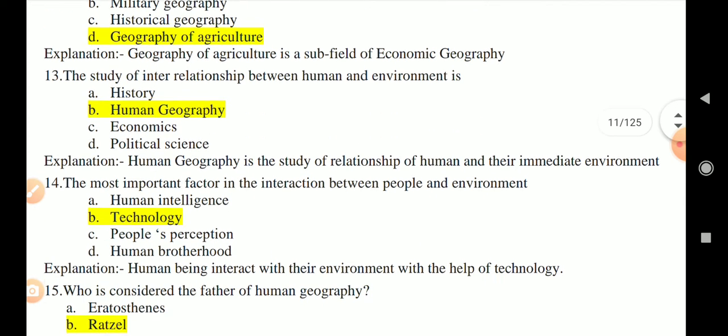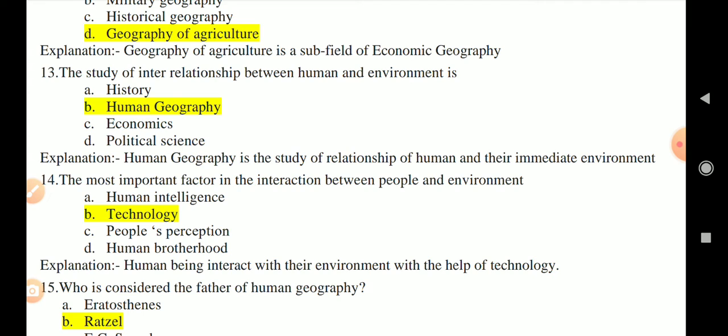Question number 13, the study of interrelationship between human and environment is? So here human geography is the study of interrelationship between human and its natural environment.